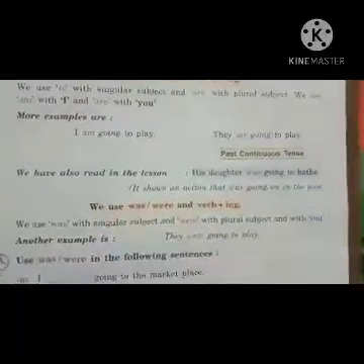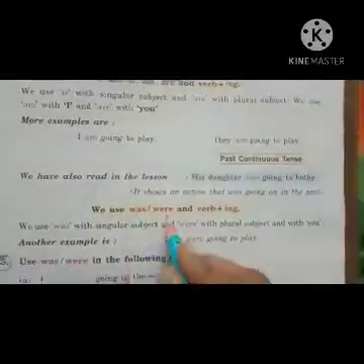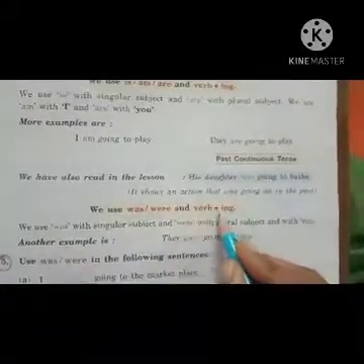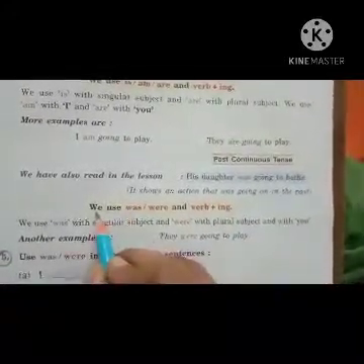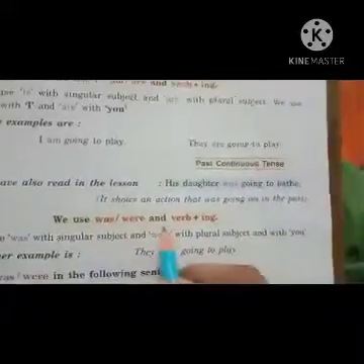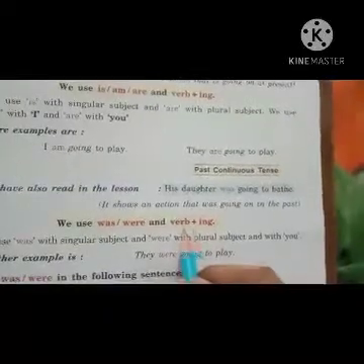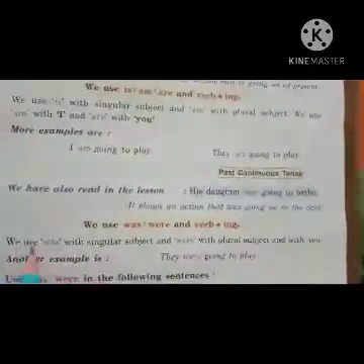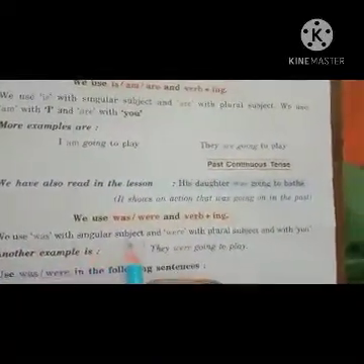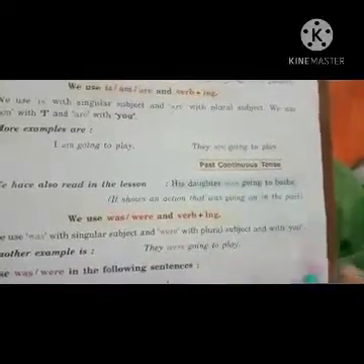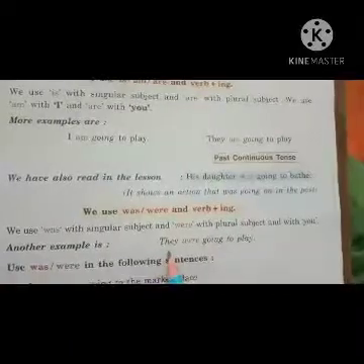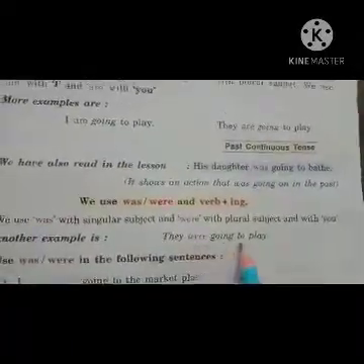We use was, were and verb plus ing form. We use was with singular subject and were with plural subject and with you. Another example, see here. They were going to play.